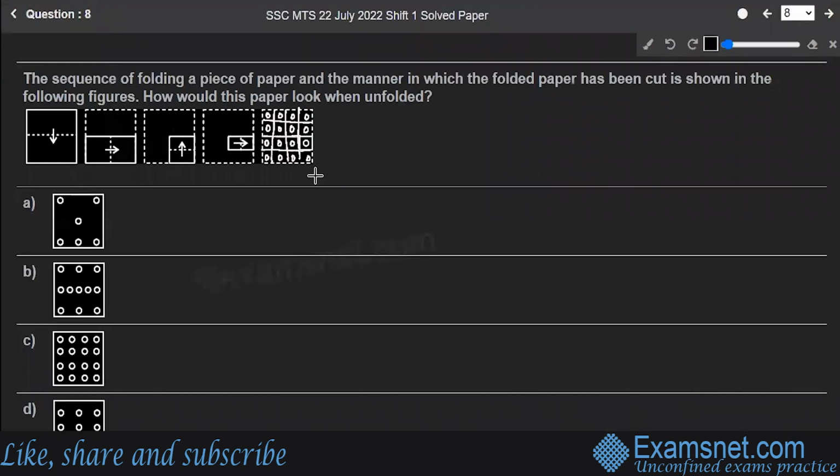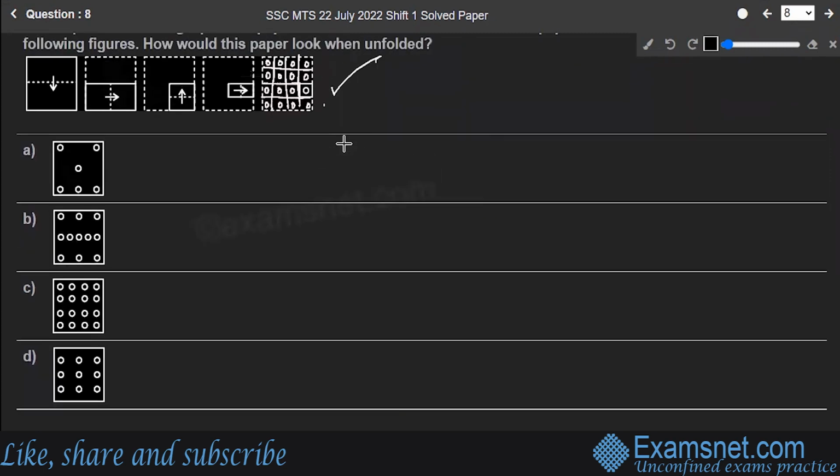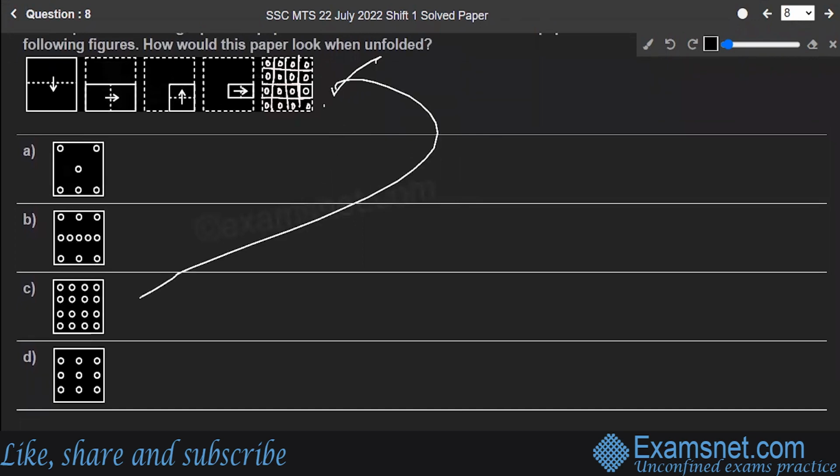So at these positions I'm drawing circles. Ignore the central lines that I have drawn just to help you understand; these lines will not appear in the final paper. Looking at this, the figure exactly matches only option C. So option C is the correct answer to the question. Hope you're clear.